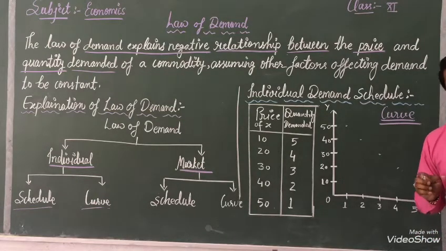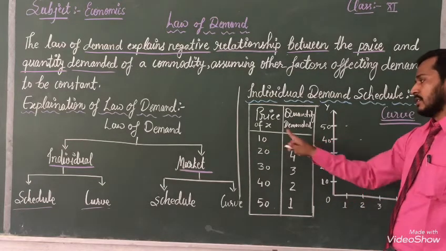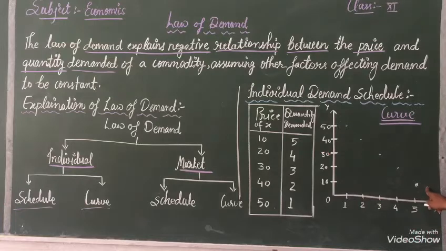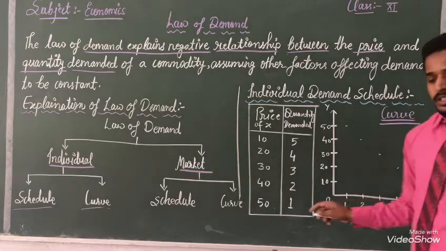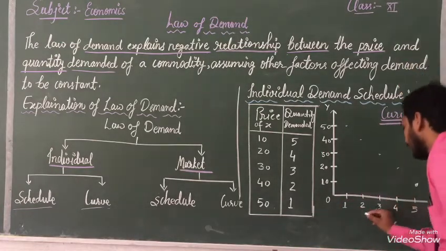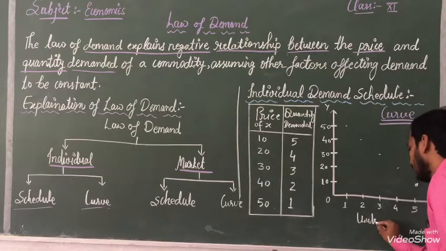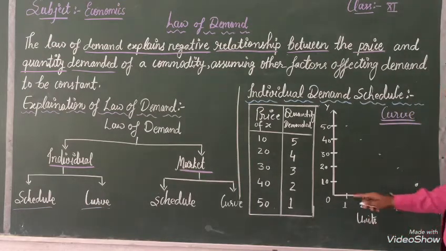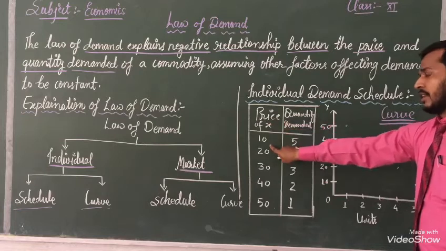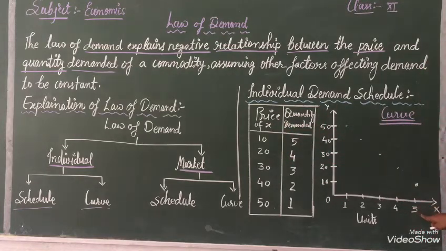I will represent it in front of you. Here 5, 10, after that 5 will be here. I will show units here. When price of X is 10, at that time units is 5.